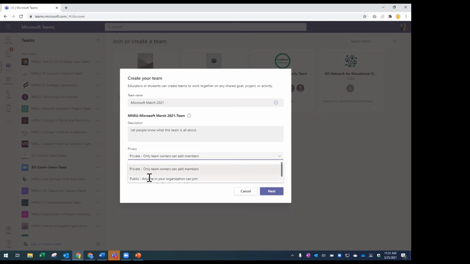Or if you're creating a collaboration space for the entire university to partake in the conversations or to see the files, then you could choose public. But in most cases, you're going to want to select private here if you're working with any kind of sensitive data.